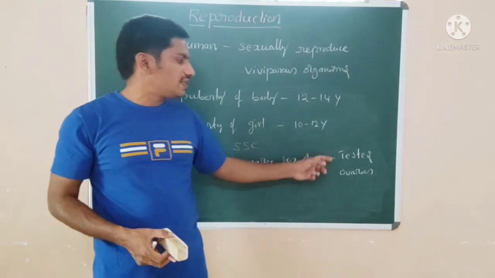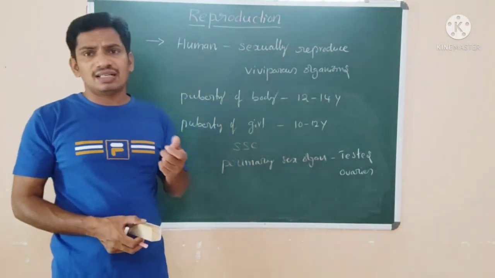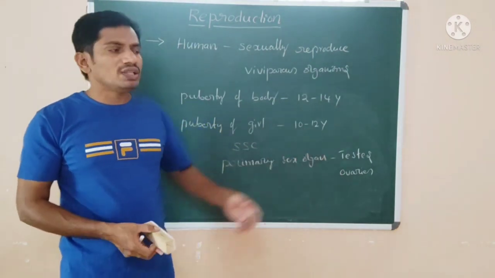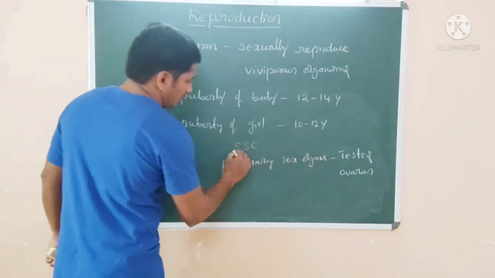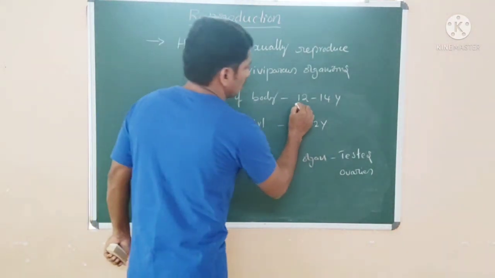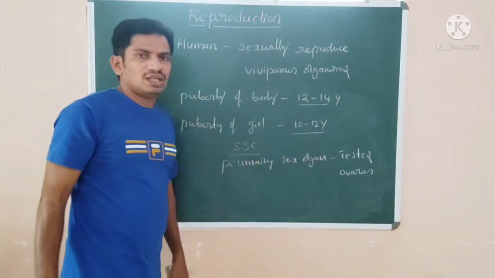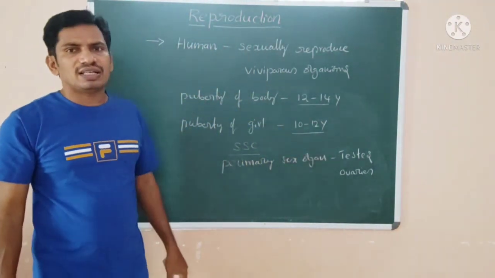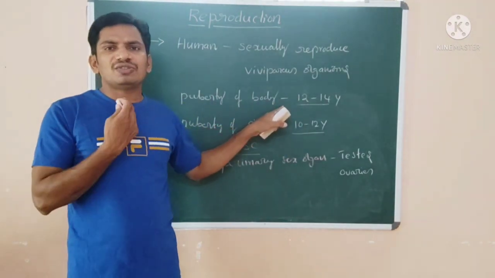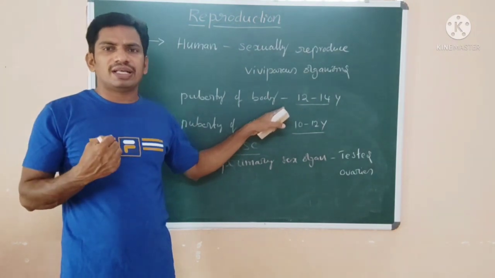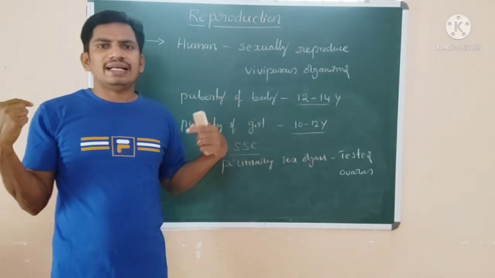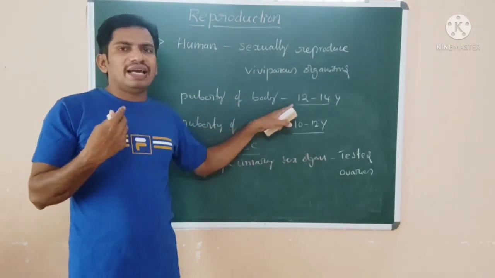Because of the testes and ovaries, steroid hormones are secreted, which are testosterone and estrogen. Due to that, secondary sexual characters appear in both male and female at ages 12 to 14 and 10 to 12. In boys, they notice a low-pitched voice, a highly muscularized body, broadening of the pectoral girdle and high metabolic activity.